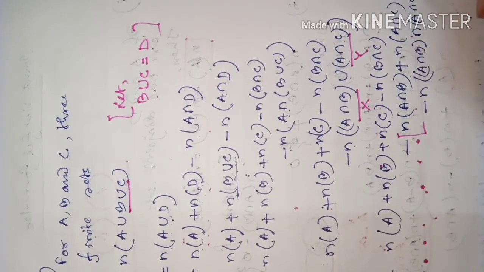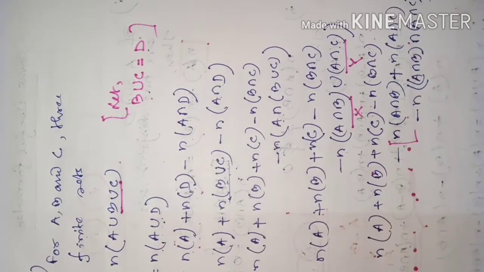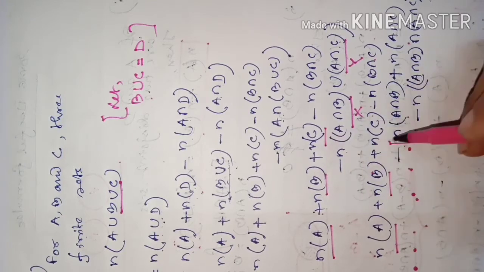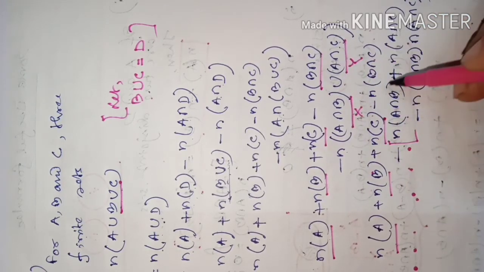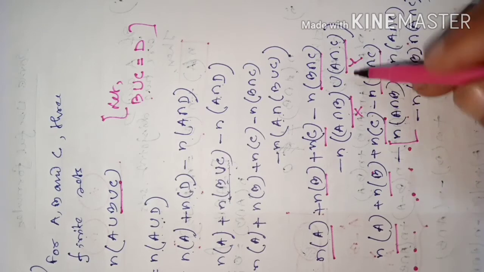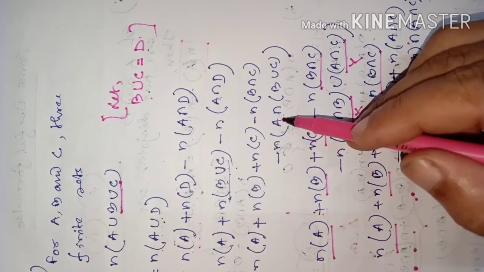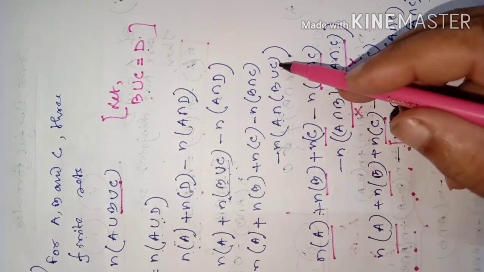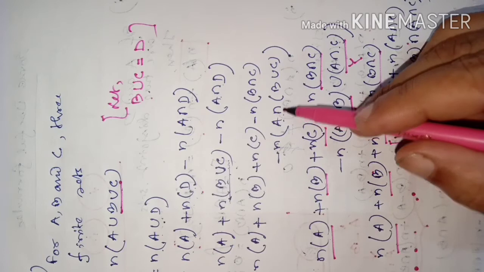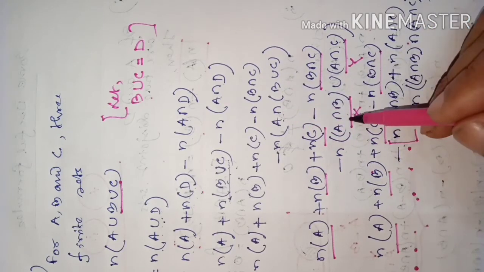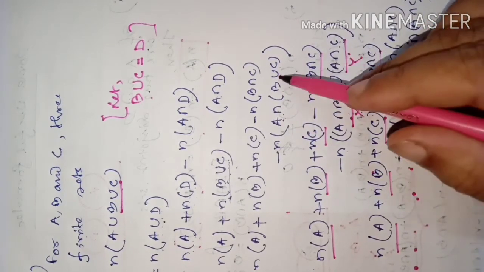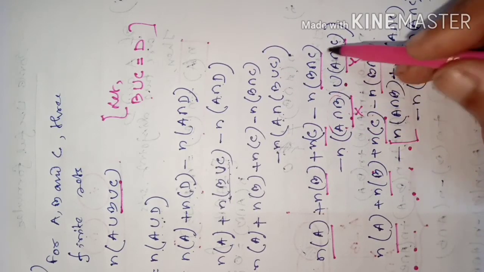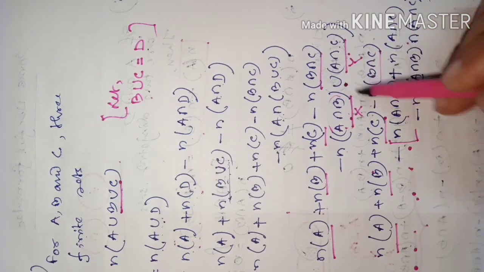Now are you understanding this part? Once again, this is as it is, this one as it is, this one as it is. Now this part we are getting from A intersection B union C. We have learned that intersection is distributive over union, so I have distributed it: A intersection B, A intersection C, and between them what sign? Union. If we imagine this as set X and this as set Y, then this is the union of X and Y.